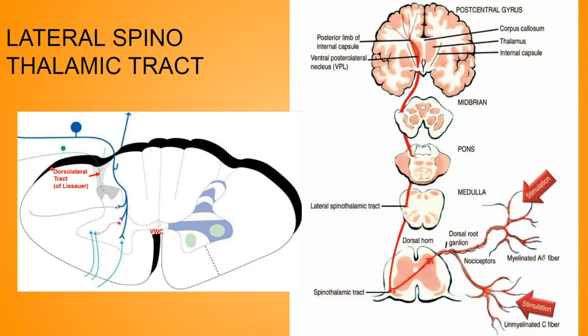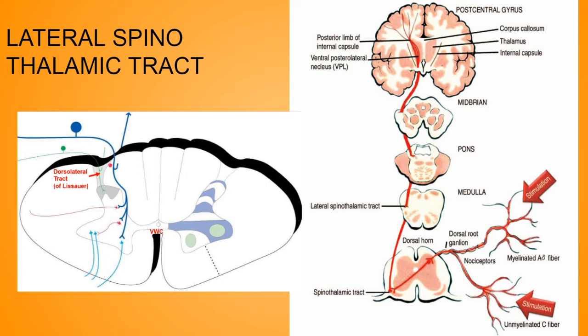Now first of all, the lateral spinothalamic tract. First of all, you may know that the posterior root, or the dorsal root, of the spinal cord has the dorsal root ganglion, and in that ganglion we have cells, particularly the cell bodies of neurons. So this lateral spinothalamic tract, and most of the ascending tracts, arise as the primary or first order sensory neurons from the dorsal root ganglion of the spinal nerves, right?